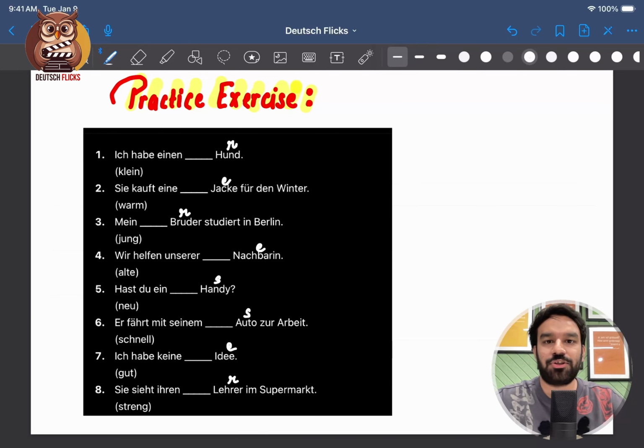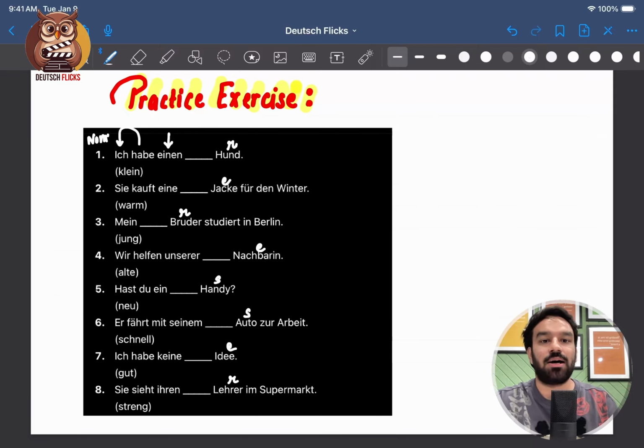Nummer 1. Ich habe einen kleinen Hund. Adjective we have klein. So I have a small dog. What table to refer? This time we have to refer unbestimmte Artikel table because we have indefinite article. What is the case? Haben is being conjugated according to ich. Ich is in nominative. This is the subject.